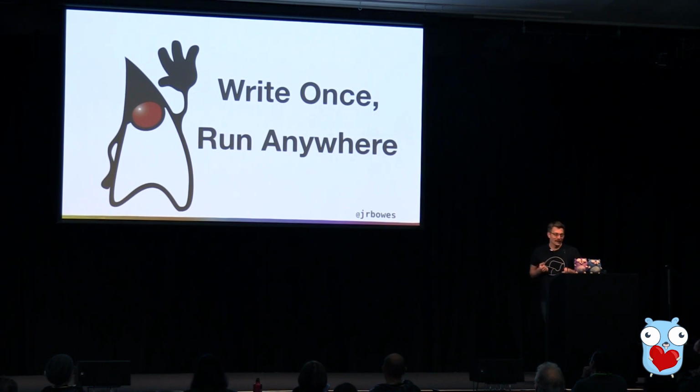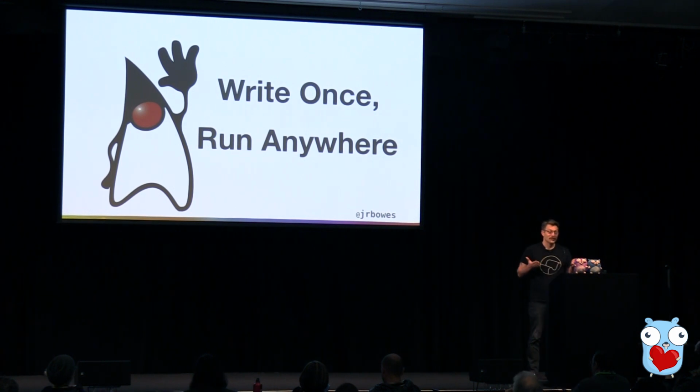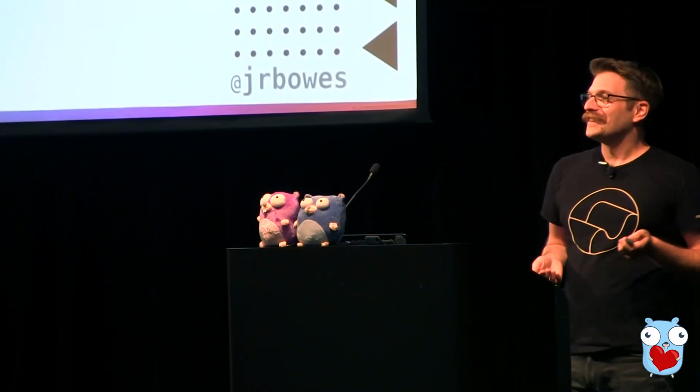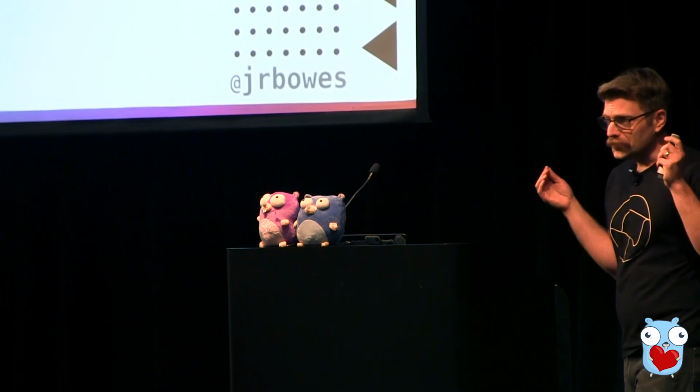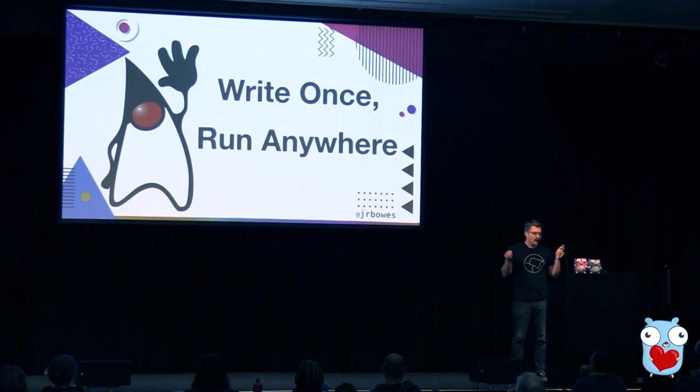Definitely not a gopher. But if we're really going to talk about Java and about write once, run anywhere in particular, we need to go back in time to the 90s, right? So we're back in 1996 now, and Java 1.0 is just coming out, and everything's all about write once, run anywhere.